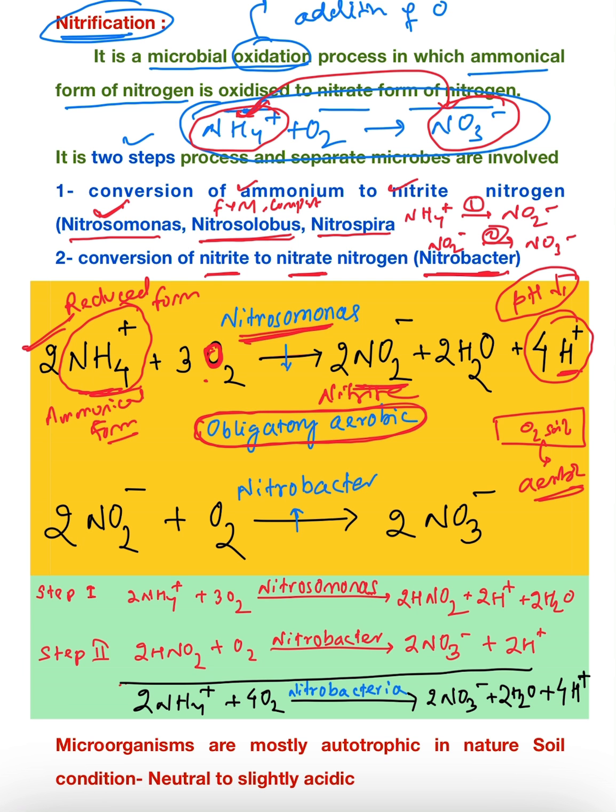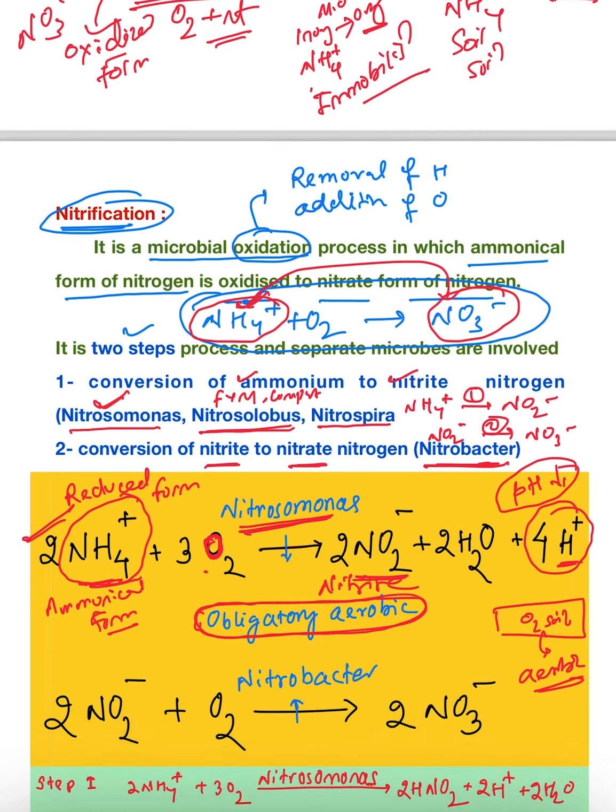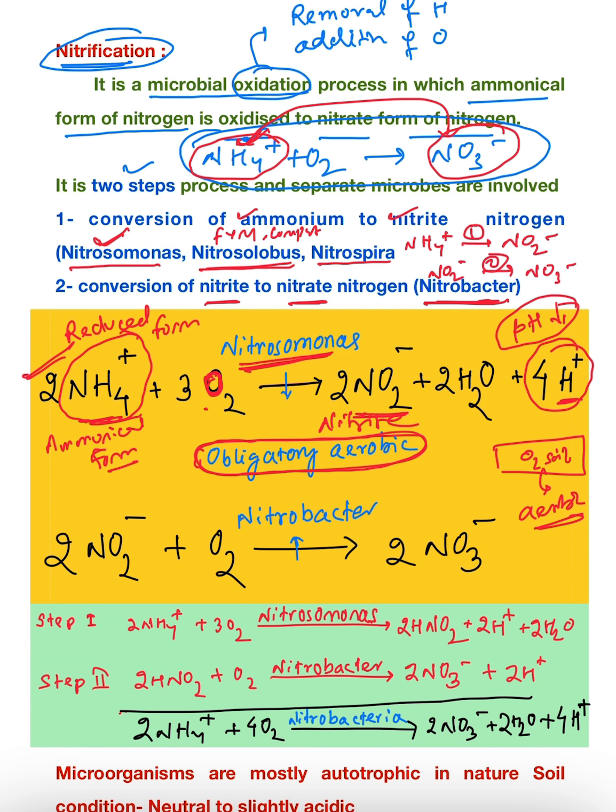You have already seen in the ammonification process, which one is released? OH- is released, so soil pH is increasing. But in case of the nitrification process, H+ is released, so your soil pH is decreasing, so your soil becomes acidic.